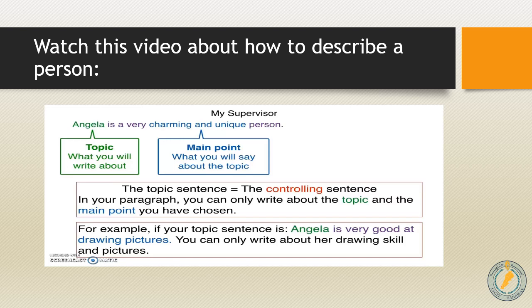You have to keep in mind that the topic sentence is the controlling sentence in the paragraph. So, you can only write about the topic and the main point you have chosen. What is the topic over here? It's Angela. And what's the main point? Her charming and unique personality. I'm talking about her that she's charming and unique. For example, if the topic is Angela is very good at drawing pictures, this means I can write only about her drawing skill and pictures. I can't talk about her charming and unique personality.